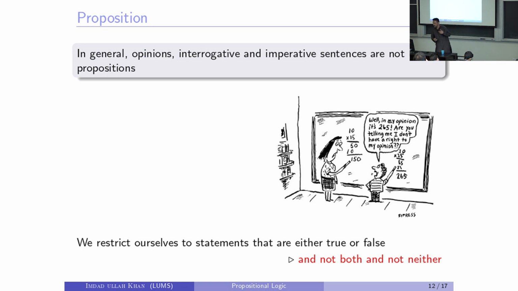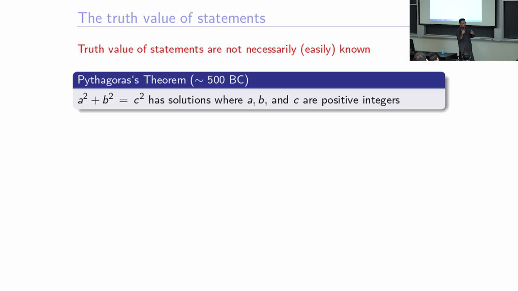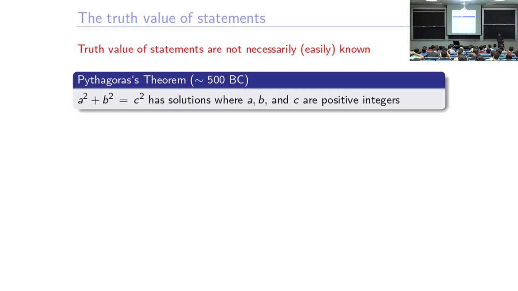But the reason I introduced this x equals 4 is to be able to talk about this stuff. Now, these statements are, strictly speaking, in our terminology, not really propositions, right? But everyone knows the Pythagoras theorem, right? What does the Pythagoras theorem say? Well, there is a trigonometry version of it, but let's talk about just the basic number theory version of it.